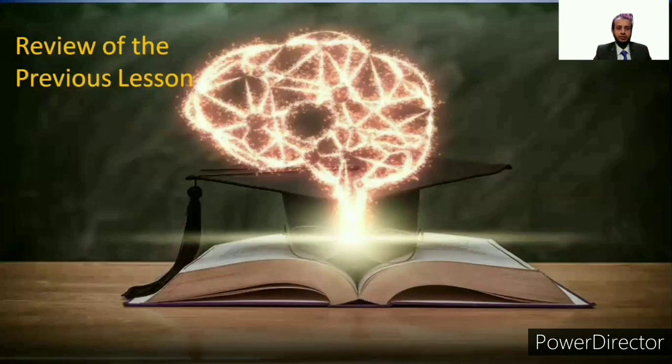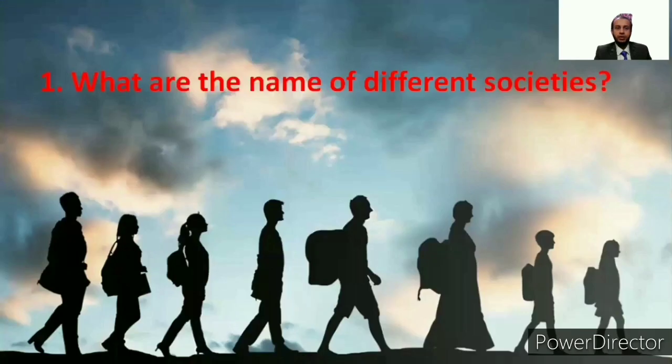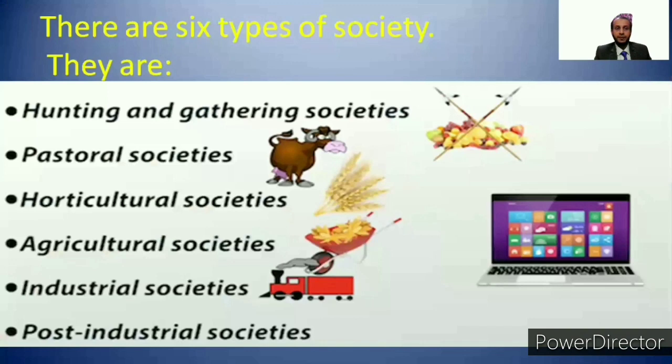Review of the previous class. In our previous class, we learned chapter 5, lessons 3 and 4. So right now I am asking some questions regarding this lesson. First question: what are the names of different societies? Our answer will be, there are 6 types of society.